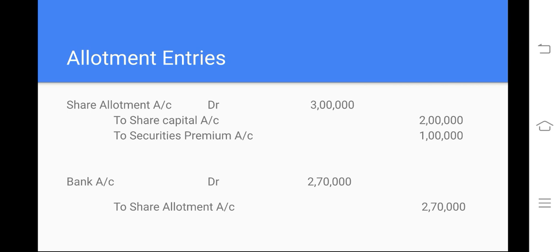Share allotment account debit to share capital, and we have a premium of 1 lakh, therefore it is 3 lakhs. Already at the time of application we paid 30,000, so we need not pay 3 lakhs here. We can subtract 30,000 here. Therefore for bank we are paying only 2,70,000. Bank account debit 2,70,000, to share allotment 2,70,000.